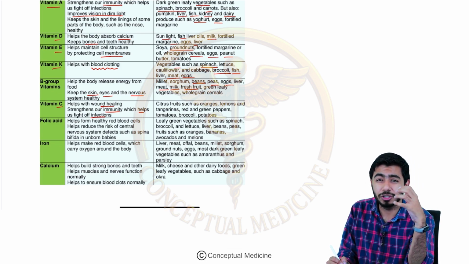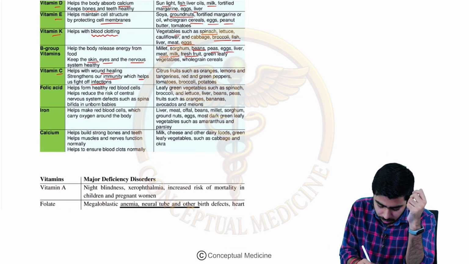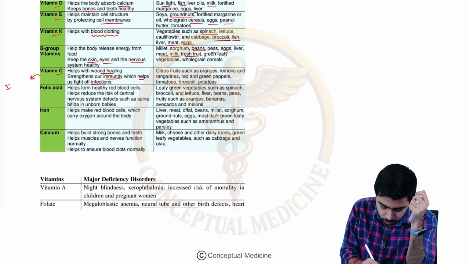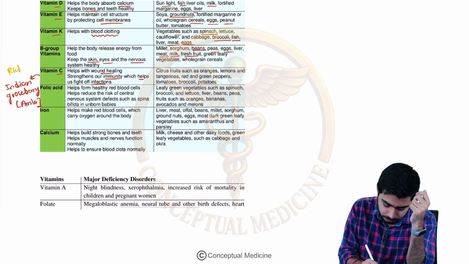If you talk about the richest source of vitamin C, guys, the richest source of vitamin C is the Indian gooseberry. Indian gooseberry is the richest source of vitamin C, commonly called amla in Hindi, right?